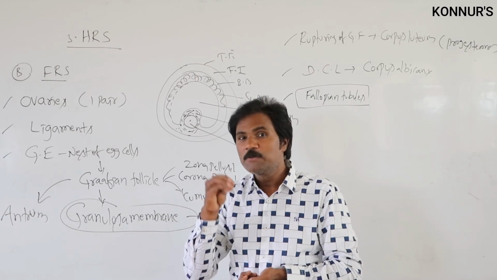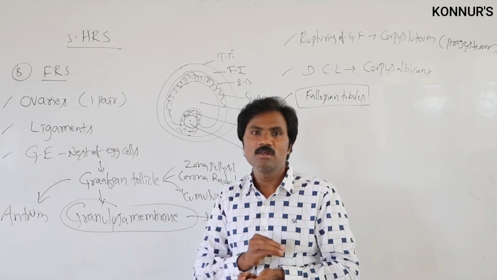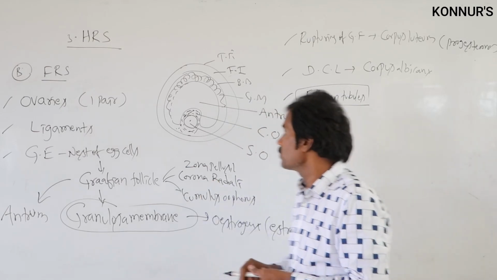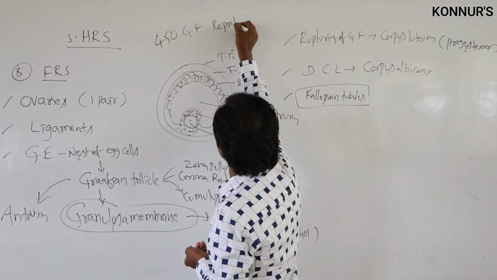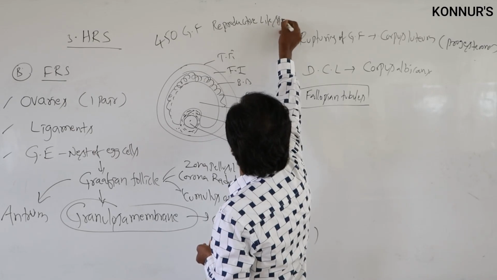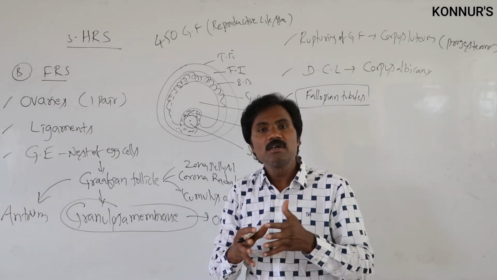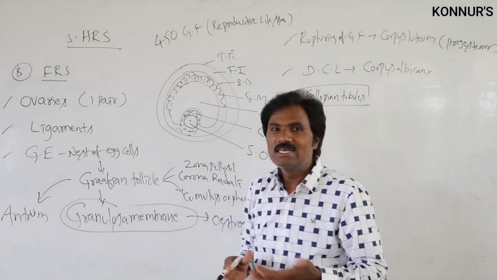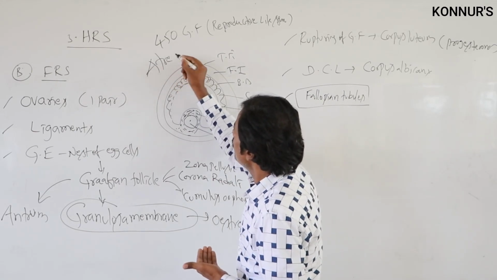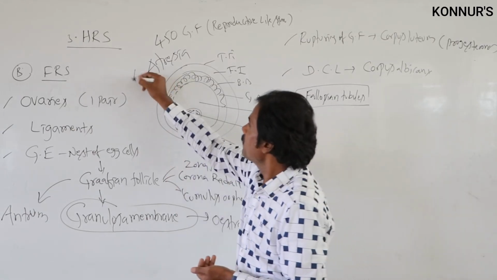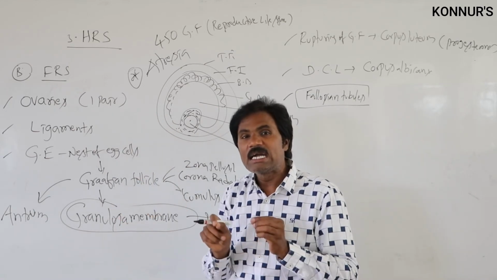But over the reproductive lifespan of the female reproductive system, there are totally only 450 Graafian follicles. In the beginning there are a thousand to a million, but the gradual degeneration of the follicles is the condition we call atresia.